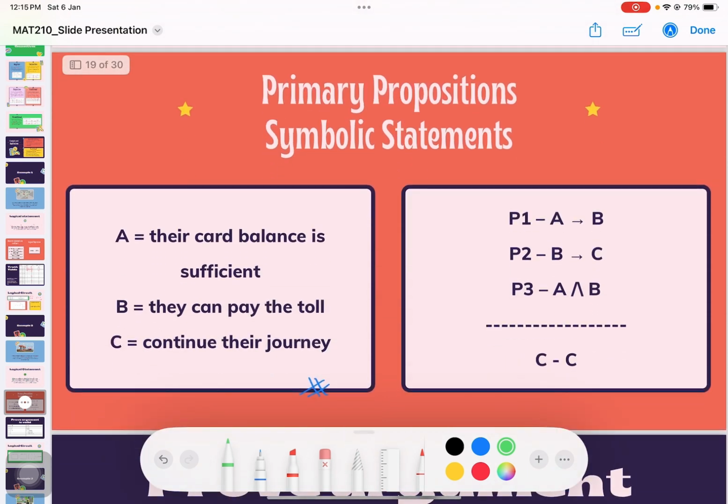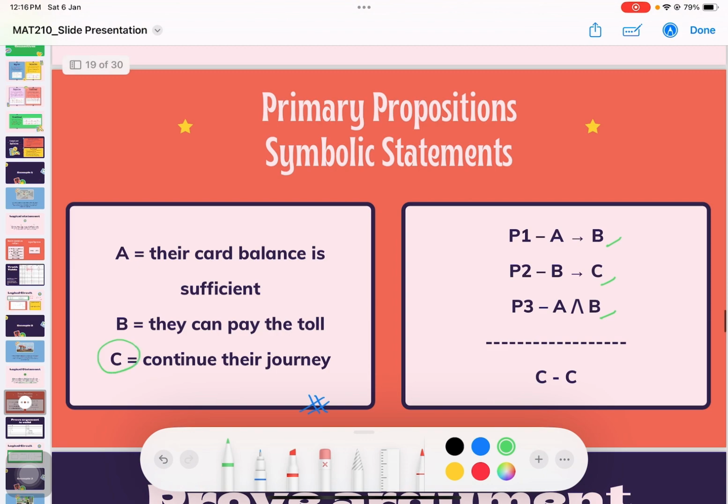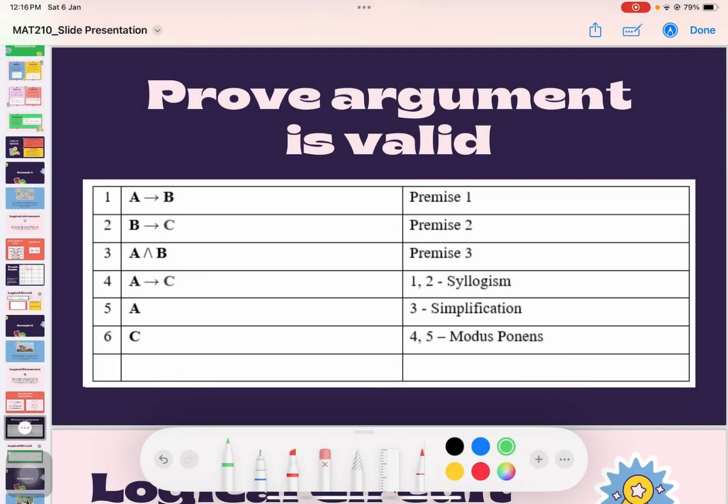So here, the first premise is A implies B. The second premise is B implies C. The third premise is A and B. And this is the conclusion, which is the proposition of C. So the conclusion is C. We need to prove that the argument is valid.